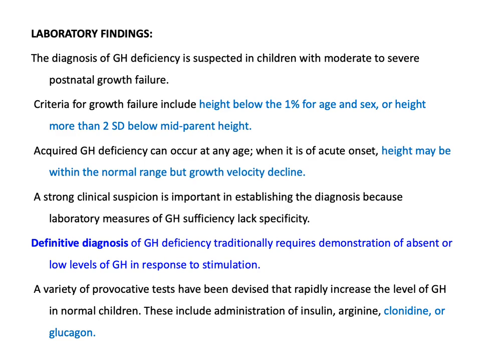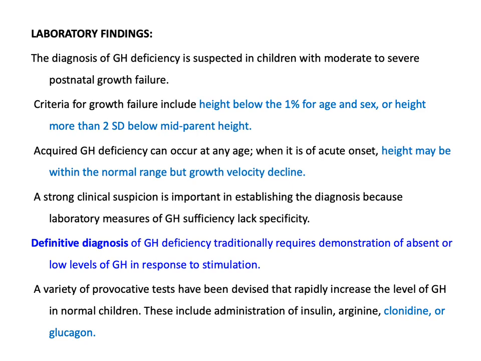Regarding the laboratory findings, the diagnosis of growth hormone deficiency is suspected in children with moderate to severe postnatal growth failure. The criteria for the growth failure include height below the first centile for age and sex, or height more than 2 standard deviations below mid-parental height. What we mean by mid-parental height is that we take the height of the father and the mother, and there is a special equation to calculate the mid-parental height. And then, if the height of the patient is more than 2 standard deviations below the mid-parental height, we regard him as a candidate to be investigated for growth hormone deficiency.